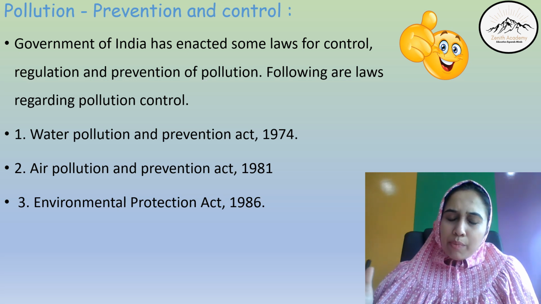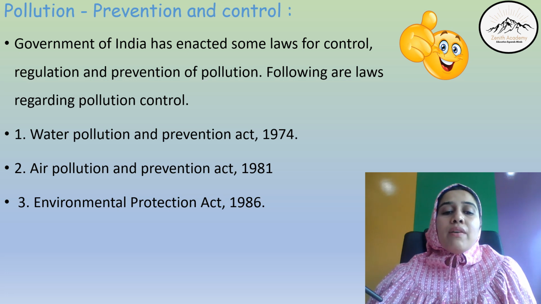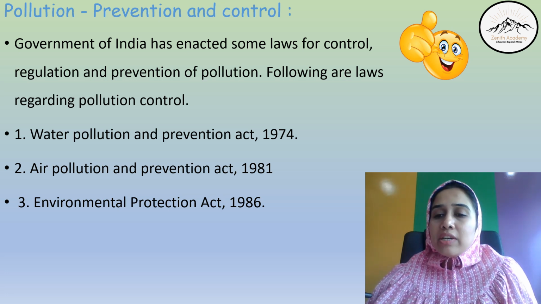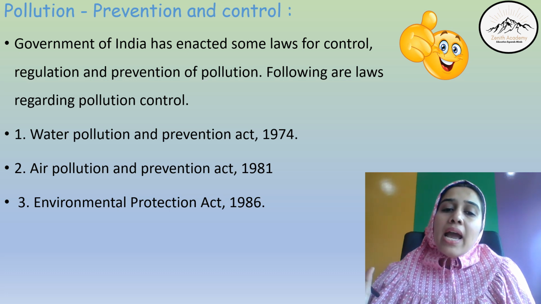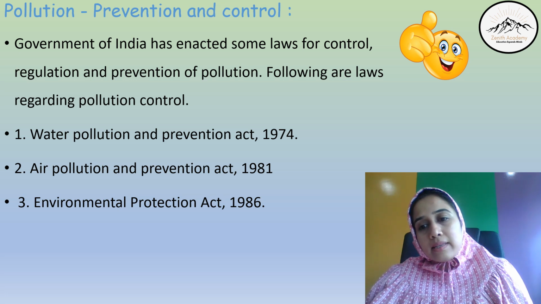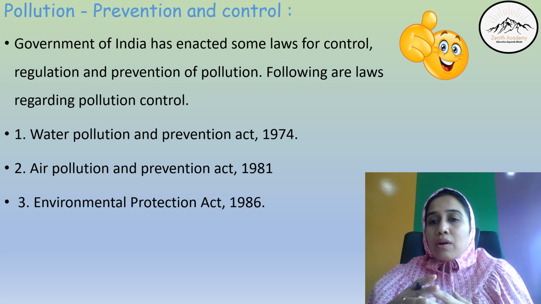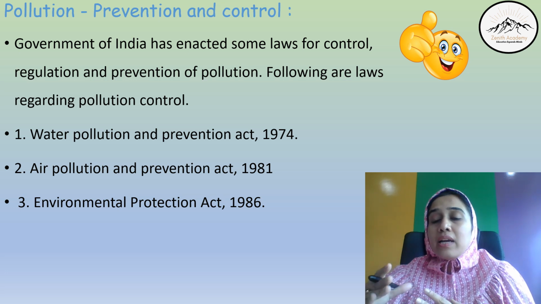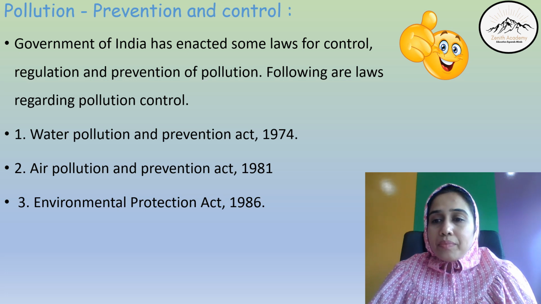The first one is the Water Pollution Prevention Act that was passed in 1974. The second one is the Air Pollution Prevention Act that was passed in 1981. The third one is the Environmental Protection Act passed in 1986. There are various sections of these laws, and there are also legal actions taken if you are not abiding by these laws.